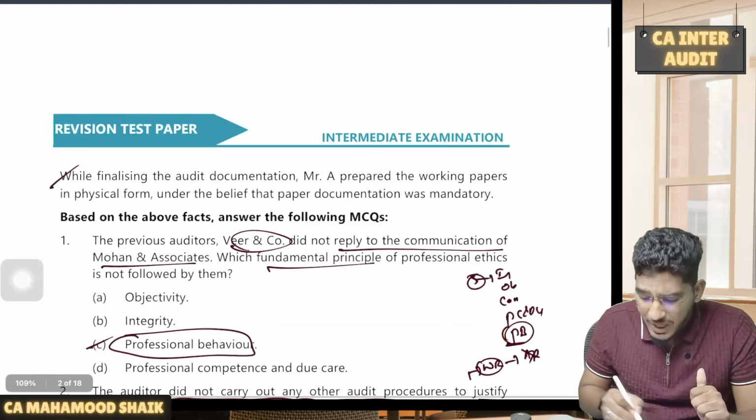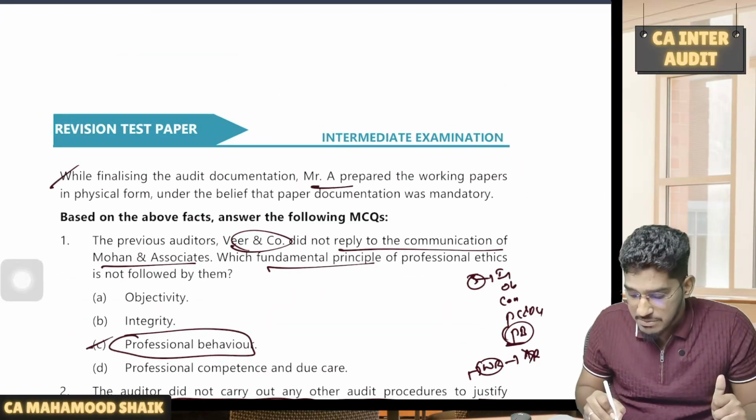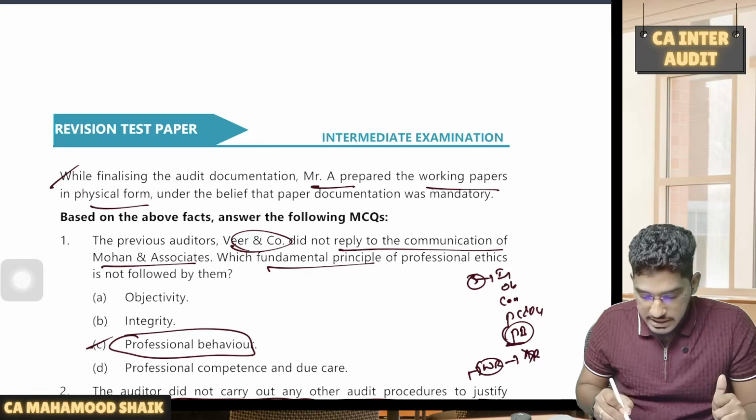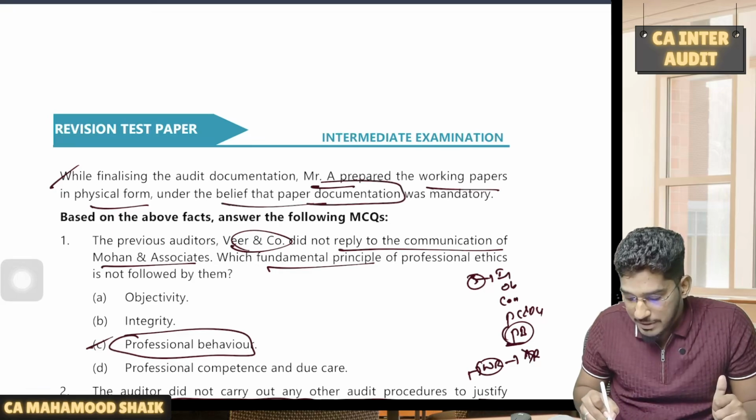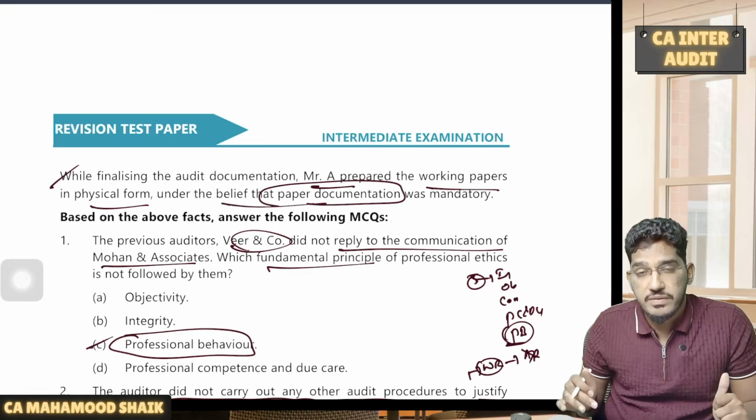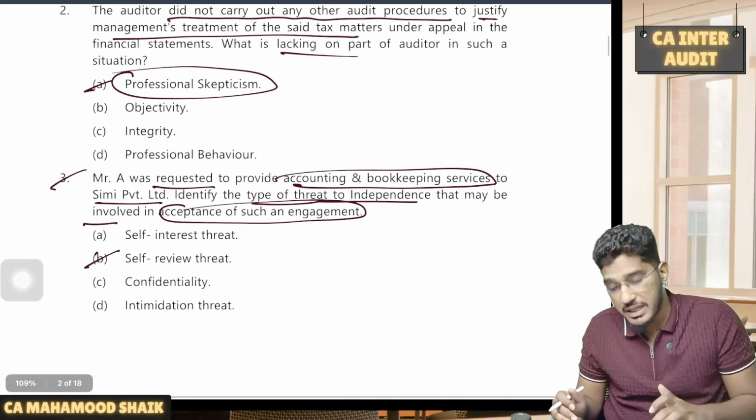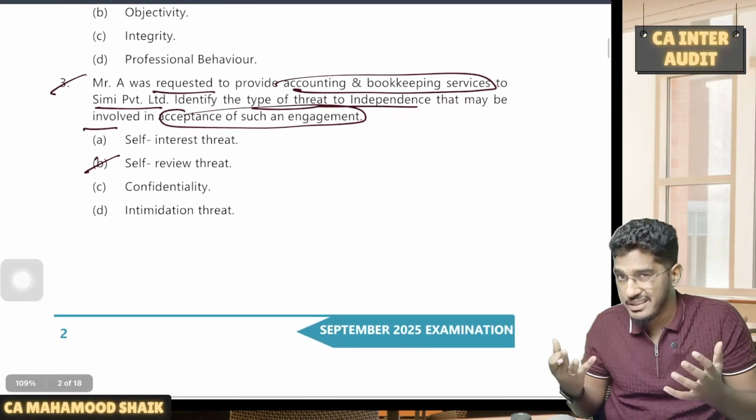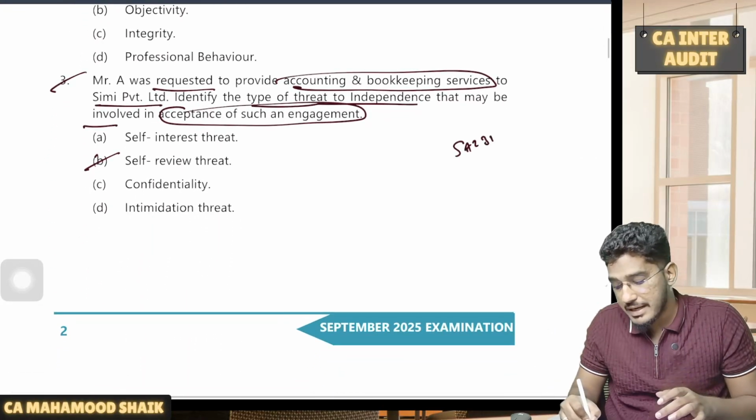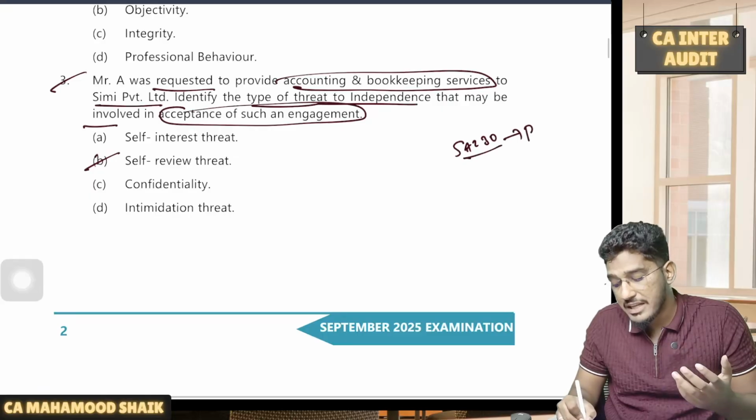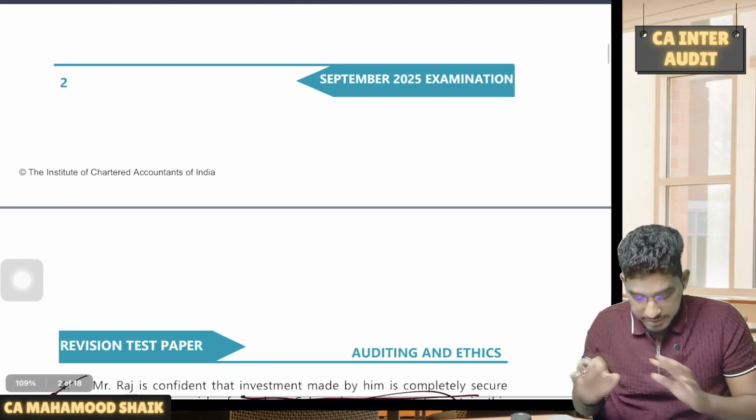Next. While finalizing the audit documentation, Mr. A prepared the working papers in physical form under the belief that paper documentation was mandatory. The auditor is feeling that you have to compulsorily maintain the audit documentation in physical form, in paper form. Do you think it is? No. SA 230 says that audit documentation could be maintained either in paper form or electronic form.